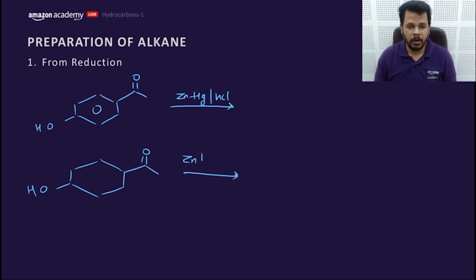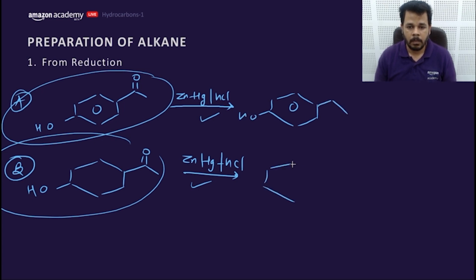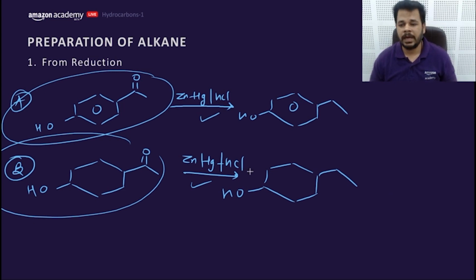In which compound, A or B, can I use Clemmensen reduction without disturbing the OH and get this compound? Which of the following denotes the correct product? Okay, I'll increase the speed. Firstly, tell me option A or B, which of the following is correct?